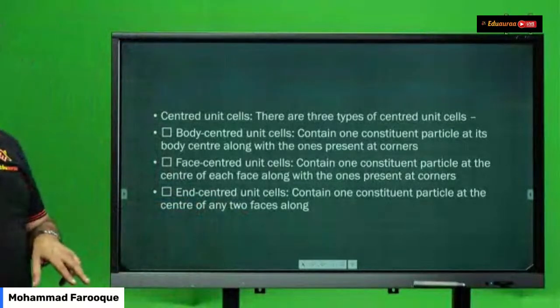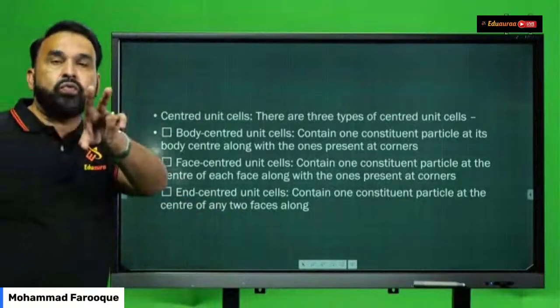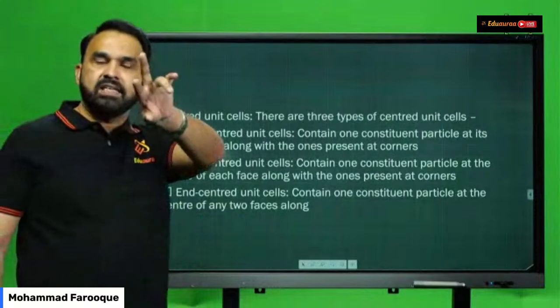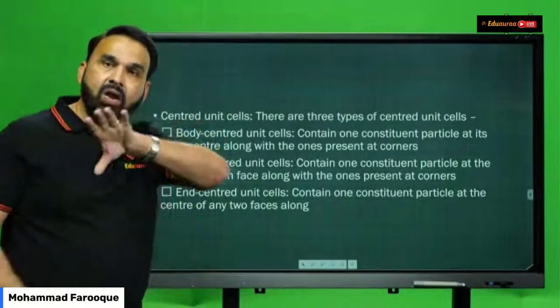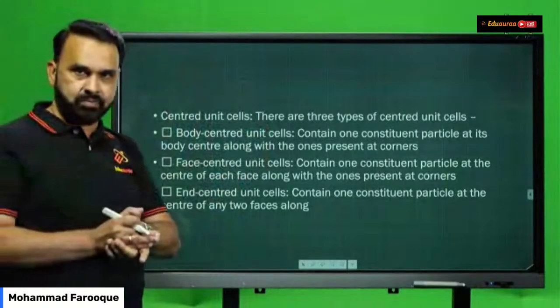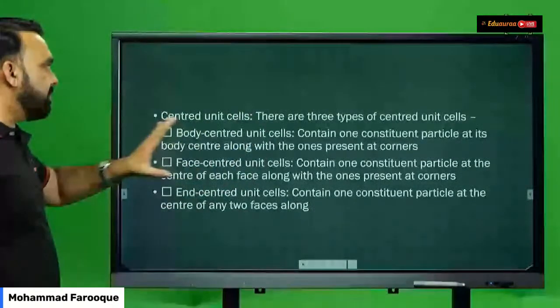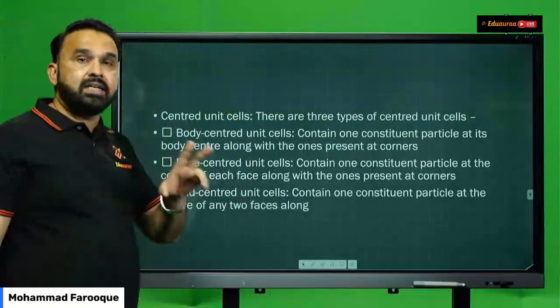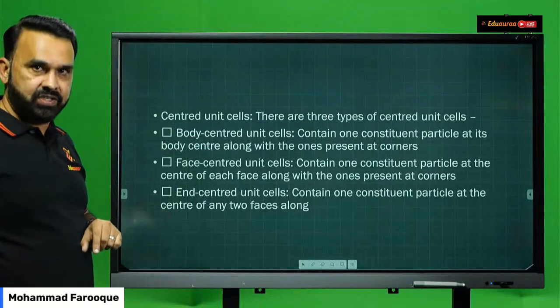End-centered is what? It contains 2 face atoms. Any 2 faces, at the center of the 2 faces, there will be atoms along with the corner particles. So this is what you're supposed to remember for the centered unit cell classification.